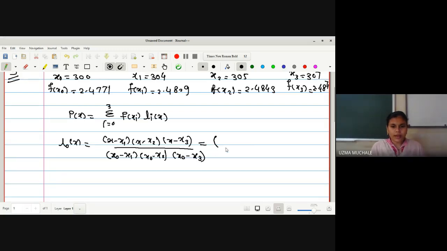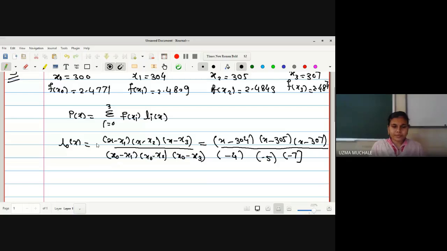Now we know all the values. x minus x1 is 304, x minus x2 is 305, x minus x3 is 307, divided by those corresponding values. x naught is 300, so 300 minus 304 will be minus 4. 300 minus 305 will be minus 5. Again it will be minus 7.